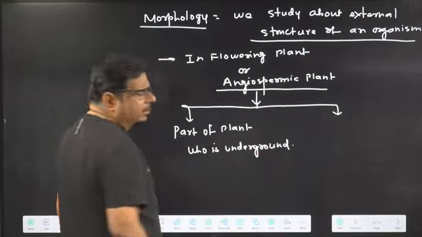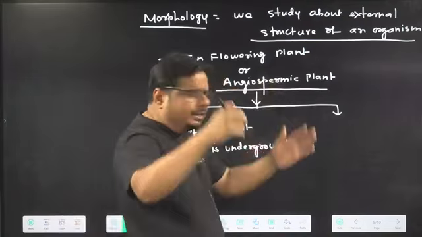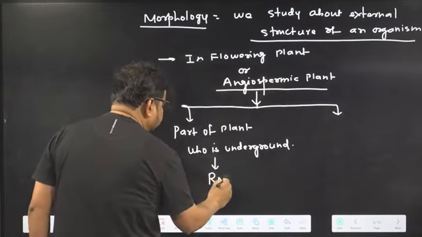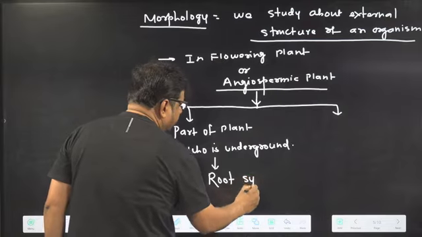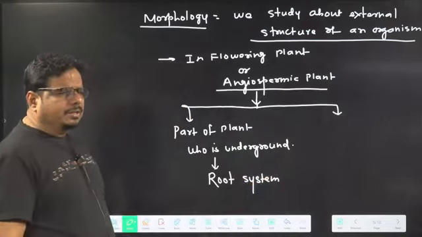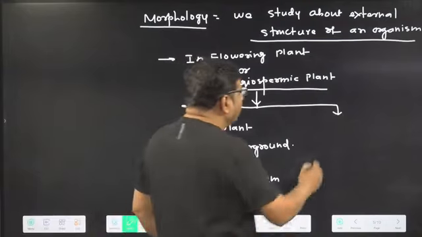The part of the plant which is underground, what is it called basically? Root system. And the part of the plant